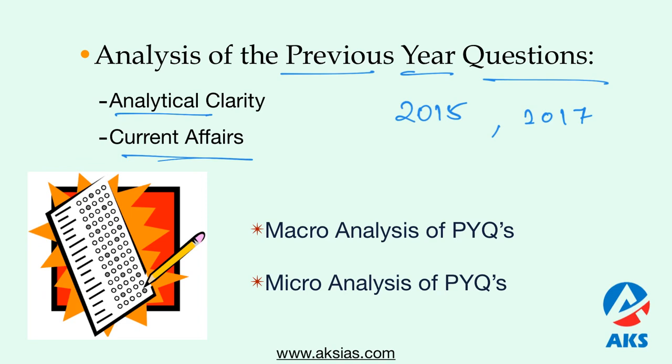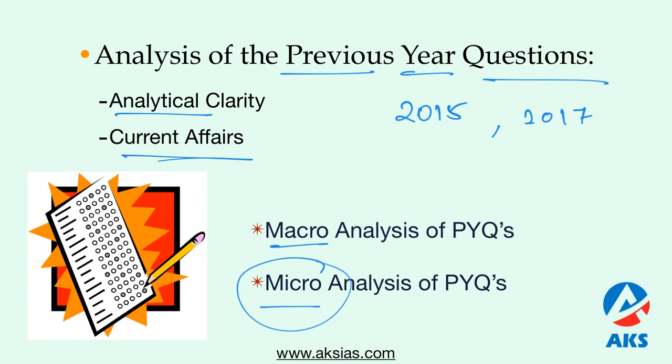The students should also do a macro analysis and micro analysis of the previous year questions. What do you mean by this? Every aspirant must go through at least the 15 years question papers and chalk out a blueprint. It must include how many questions are asked from each subject of Group 2. What are the major subjects that we have in Group 2 examination? Like polity, history, economy, geography. So the student has to go through a macro analysis of what are the nature of questions asked from these kind of subjects.